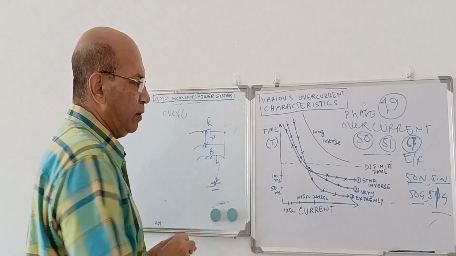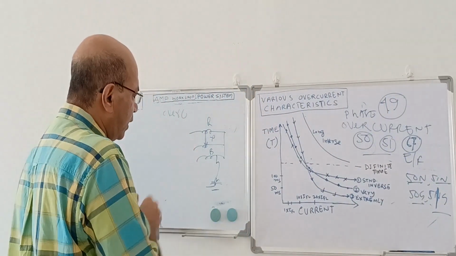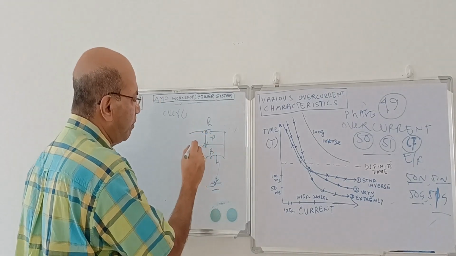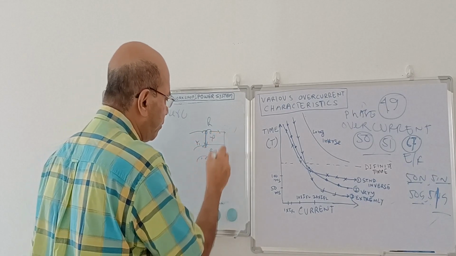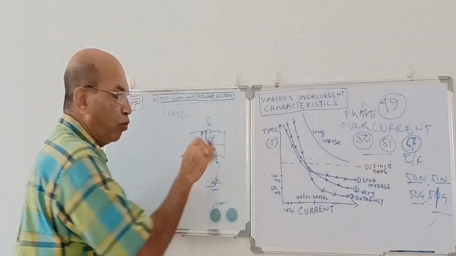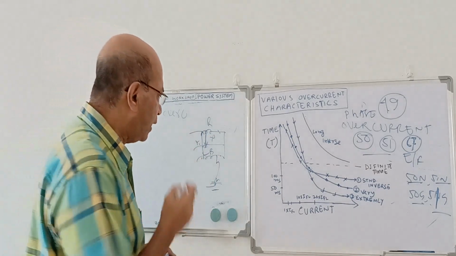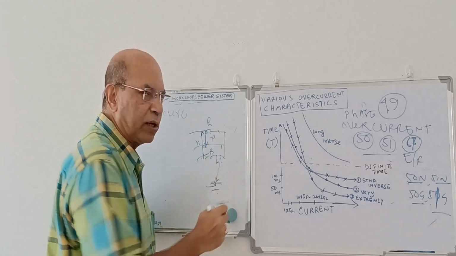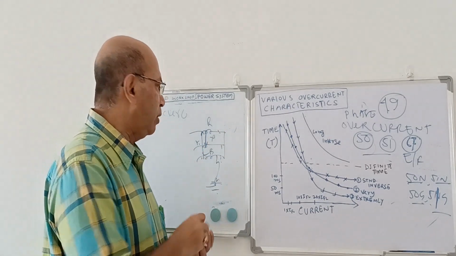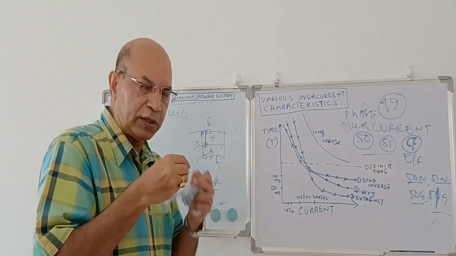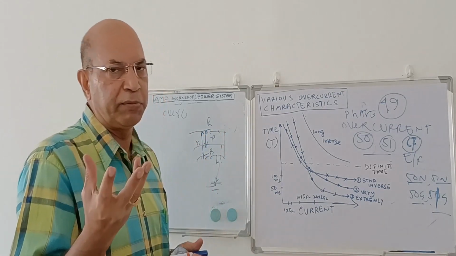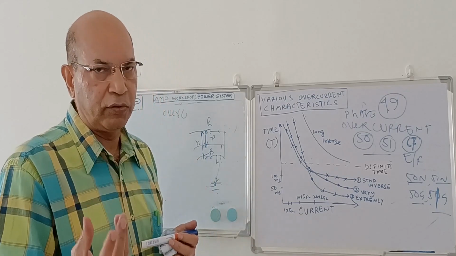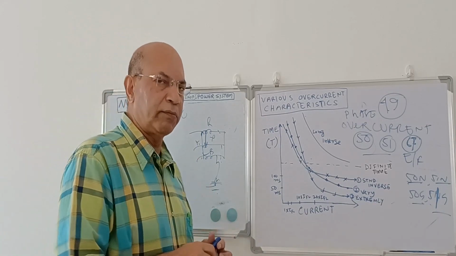Now first we come to the phase overcurrent. How many types of phase fault can there be? Phases can be shorted between red and yellow, between yellow and blue, between red and blue, or all three phases can be shorted. There are four situations where a phase fault can take place. Earth fault can take place similarly: one phase to ground, two phase to ground, three phase to ground. There are various combinations possible. If the fault or short circuit lies between the phases, it is called a phase fault. But if the fault lies between phase and earth, or two phase to earth, or three phase to earth, anyway when it is connected to earth, then we call it earth fault protection.